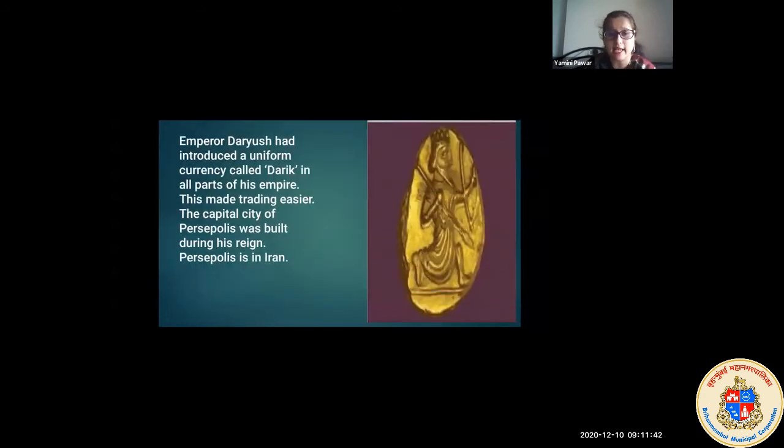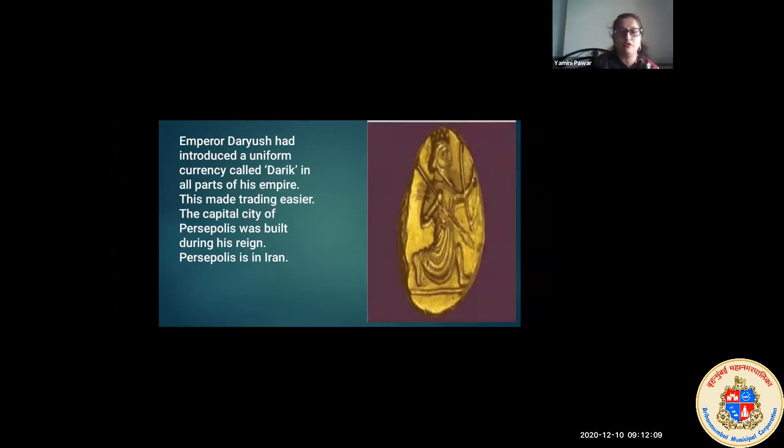In the next slide, you can see Emperor Darius had introduced a uniform currency called Darius in all parts of his empire. Means wherever he was ruling, he was not ruling all over the world. He was ruling some parts, as I told you in the first slide. In that way, he introduced a uniform currency.